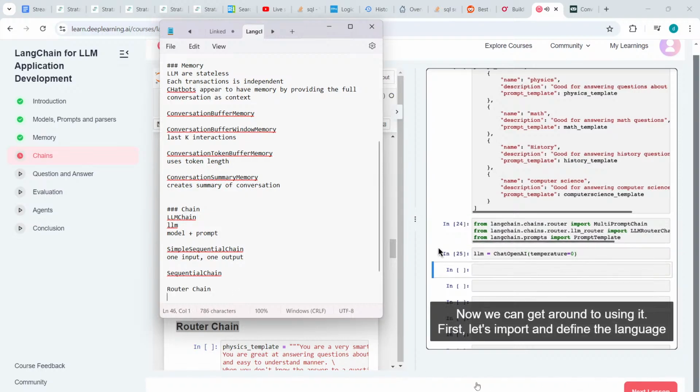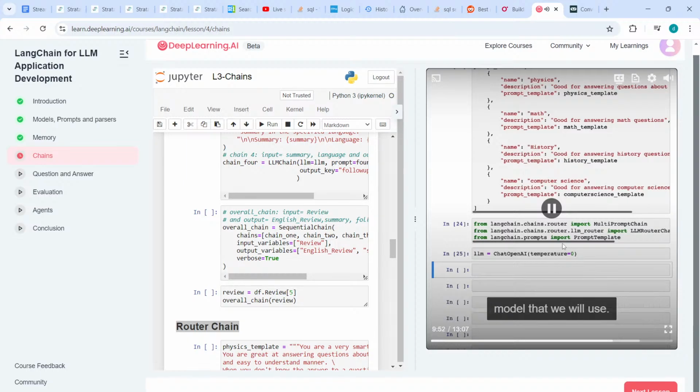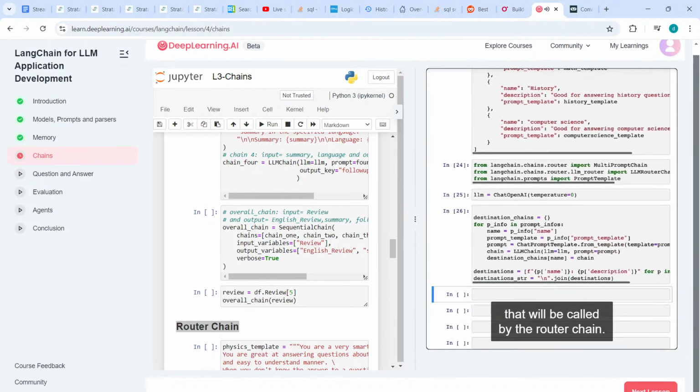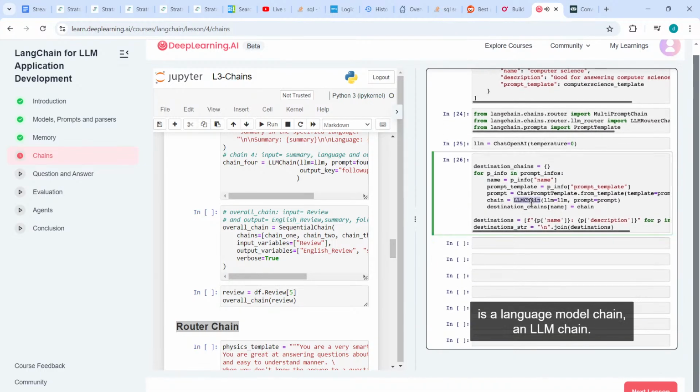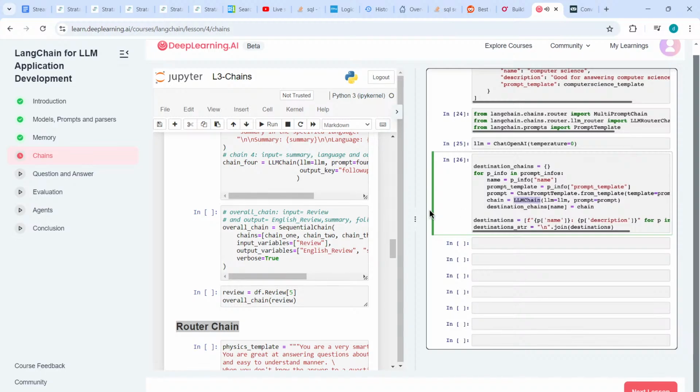Now we can get around to using it. First, let's import and define the language model that we will use. We now create the destination chains. These are the chains that will be called by the router chain. As you can see, each destination chain itself is a language model chain, an LLM chain.